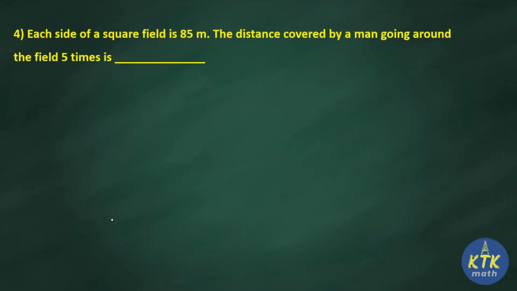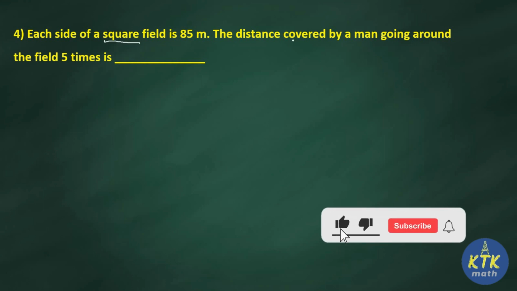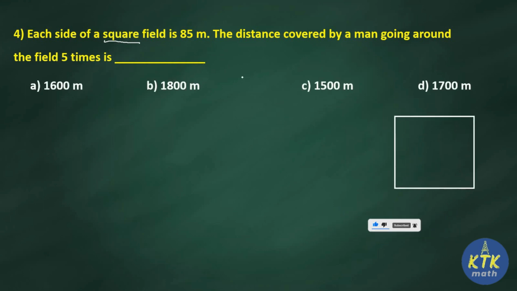Question number 4. Each side of a square field is 85 meter. The distance covered by a man going around the field 5 times is. This question is related to a square now. They gave the side of the square as 85 meter. We'll check the options: 1600, 1800, 1500, 1700. Consider a square with side 85 meter. We know that in a square all sides are equal, so all 4 sides will be 85 meter only.